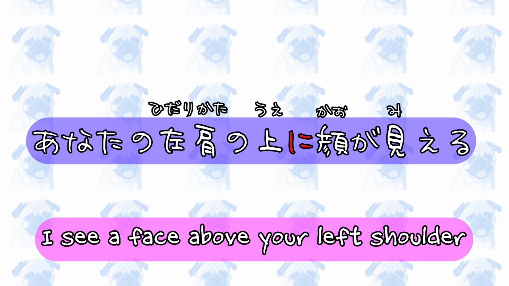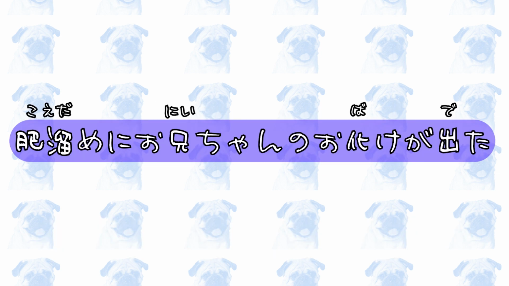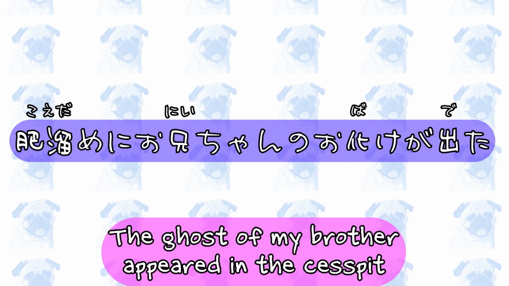A final example. 声だめにお兄ちゃんのお化けが出た。The ghost of my brother appeared in the cesspit. In this sentence, the noun 声だめ, cesspit, precedes the particle に, indicating the location of the apparition. The verb 出る means to appear in this context.